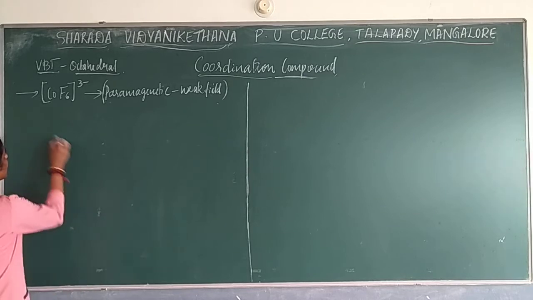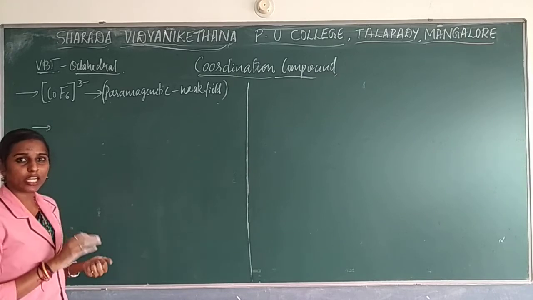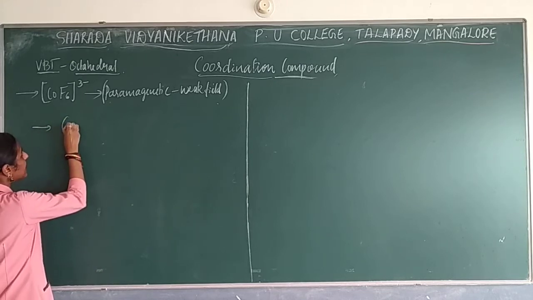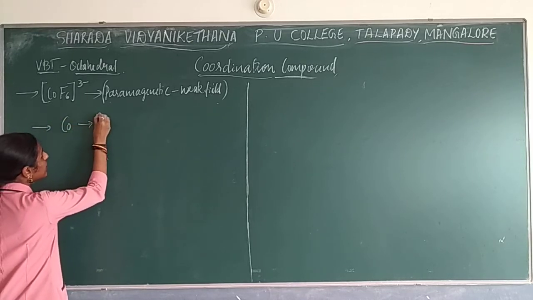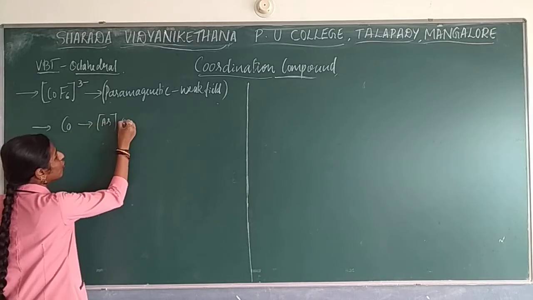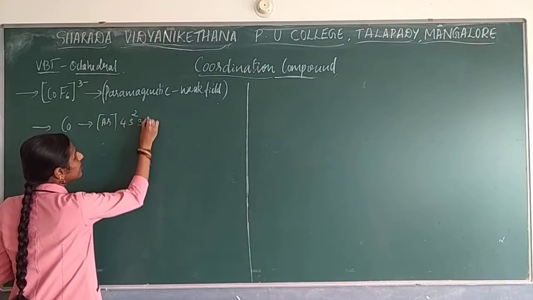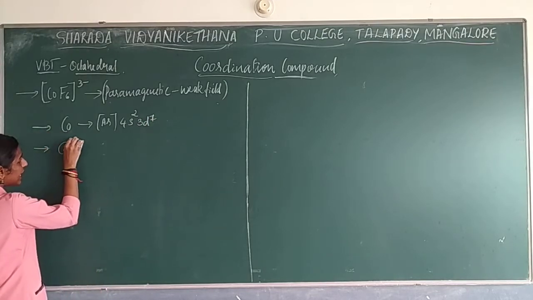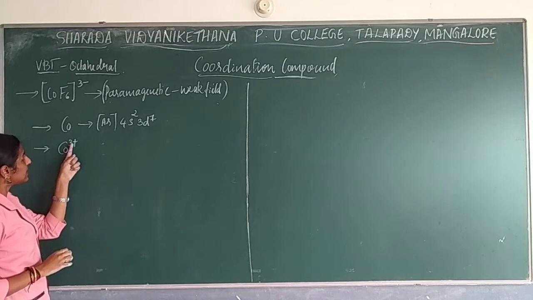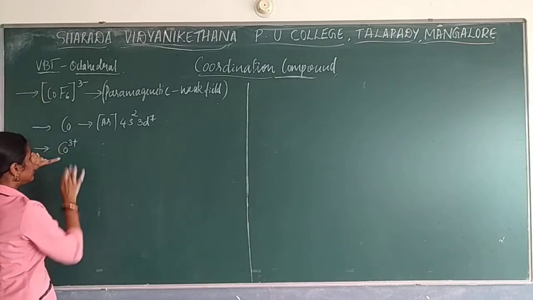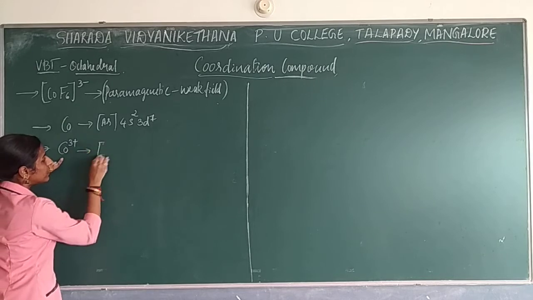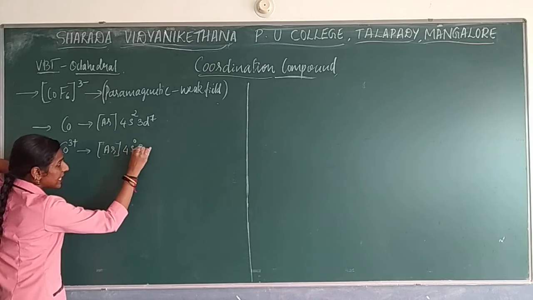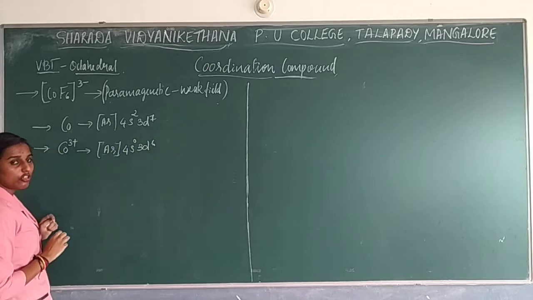So now we will go with the structure. In the same way as we have done until now, we have to continue. First, you have to take the central metal atom. So write the electronic configuration: argon 4s2 3d7. Now find the oxidation state of the cobalt, so that is +3. According to that, 3 electrons it will lose. So here argon 4s0 3d6. This will be the electronic configuration.